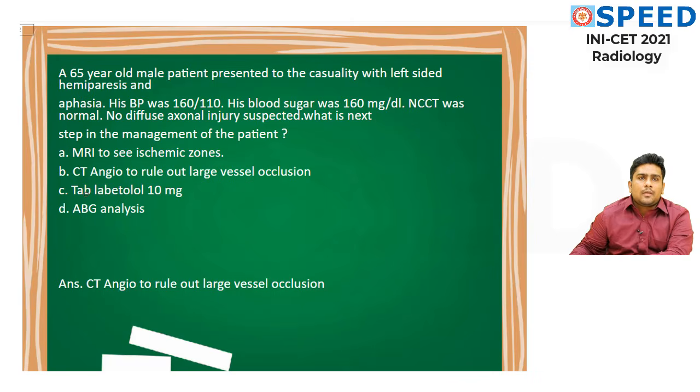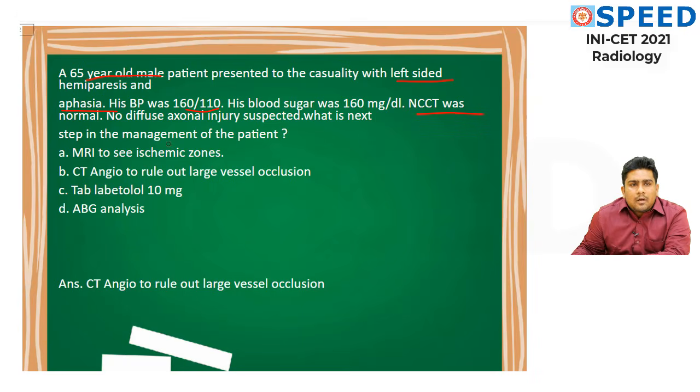Okay, the main thing is I am going to approach each and every question as if I am sitting next to you. I am of the same mindset as you aspirants, so that you will have a better understanding of what I am coming to say. In this question, they have asked what is the next step in the management of the patient. Hence, 65-year-old male, not going to make any difference. Left-sided hemiparesis, no difference. Aphasia, no difference. His BP was 160/110, has an impact, I will tell you. His blood sugar was 160 milligram per deciliter, no change.